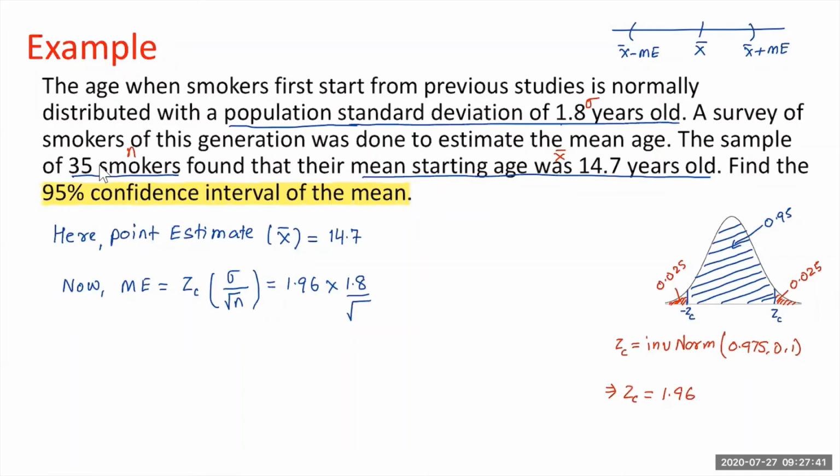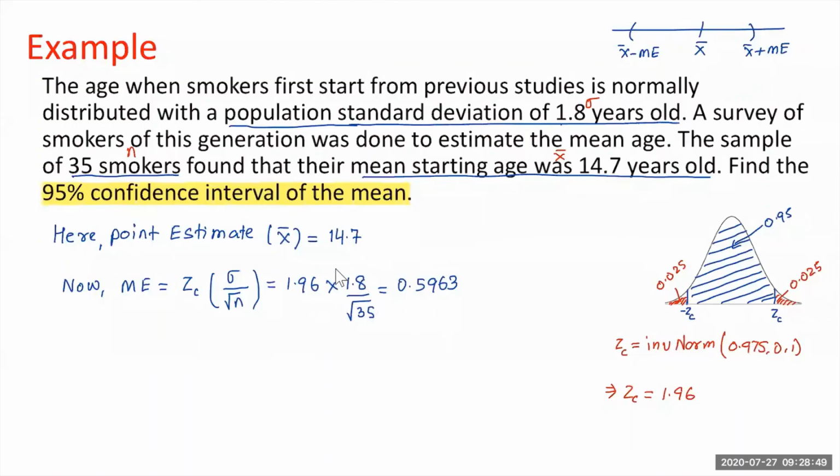N is 35. Now, I want you to use your calculator to simplify this one. Yes, the actual value after this simplification should be 0.5963. So that is the margin of error.